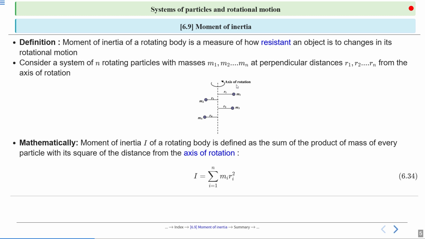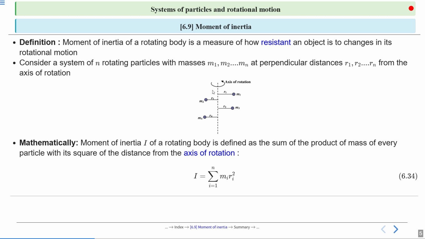Moment of inertia is represented by capital I. It will be the sum of, listen carefully, the product of mass of every particle with the square of its distance from the axis of rotation.